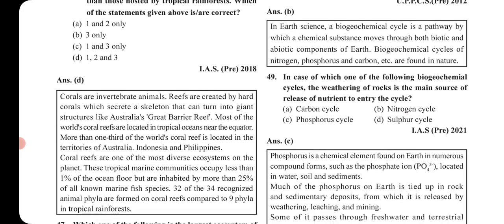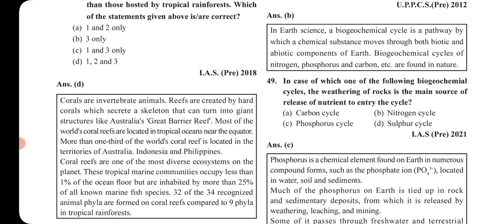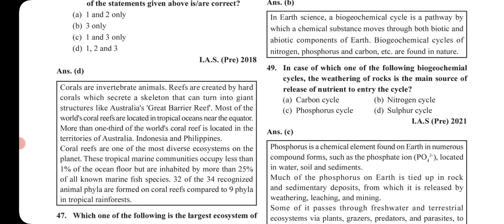The reason you can just read. What are corals? Corals are invertebrate animals. Reefs are created by hard corals which secrete a skeleton that can turn into giant structures like Australia's Great Barrier Reef. Most of the world's coral reefs are located in tropical oceans near the equator. More than one-third of the world's coral reefs are located in the territories of Australia, Indonesia, and the Philippines.